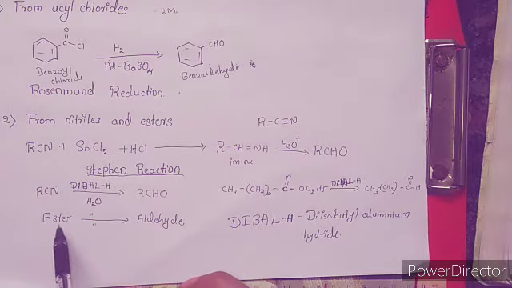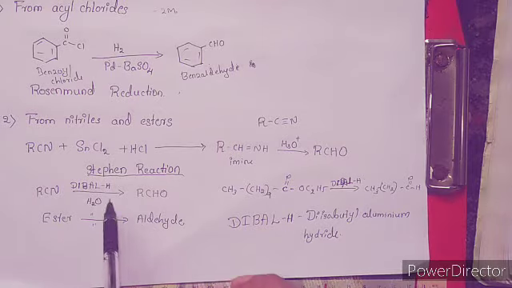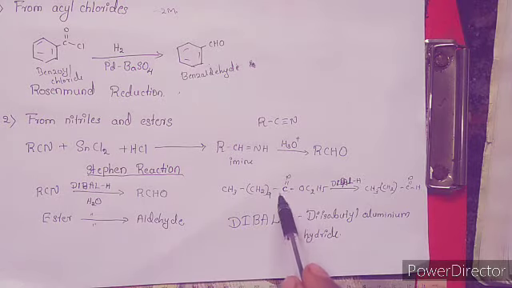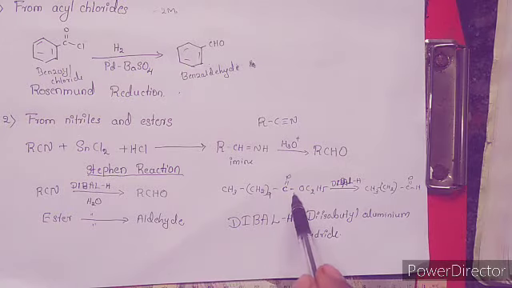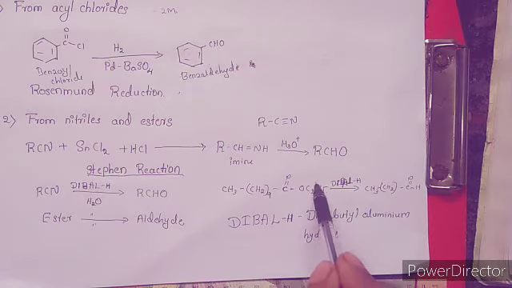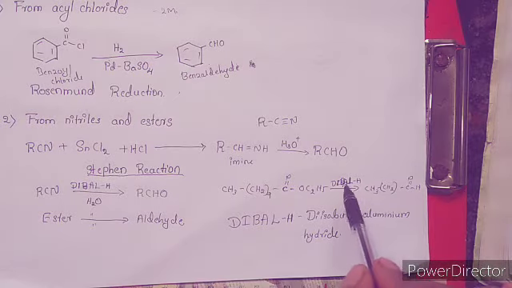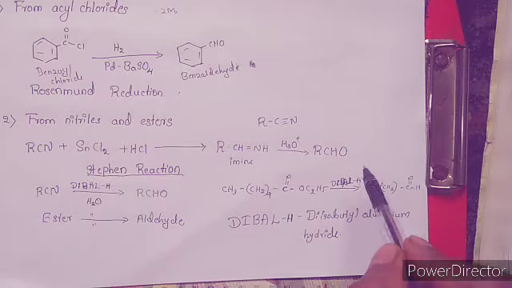Again, the esters can also be converted into aldehyde by using the DIBAL-H reducing agent. Okay, so here one example is where we can observe the conversion of the OC2H5 group, that is nothing but an ester group, into an aldehydic group by using the DIBAL-H reducing agent.